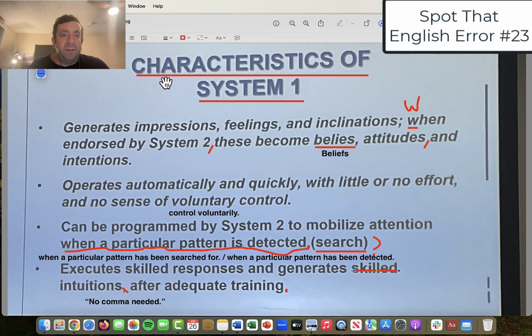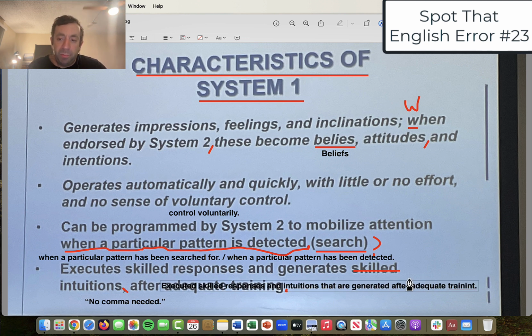Another way you could write it, and I'm just going to do one more text here, if we wanted to rewrite this part of it, is that instead of saying skilled responses and generates intuitions, executes skilled responses and intuitions that are generated. This is just a way of rewriting it after adequate training.